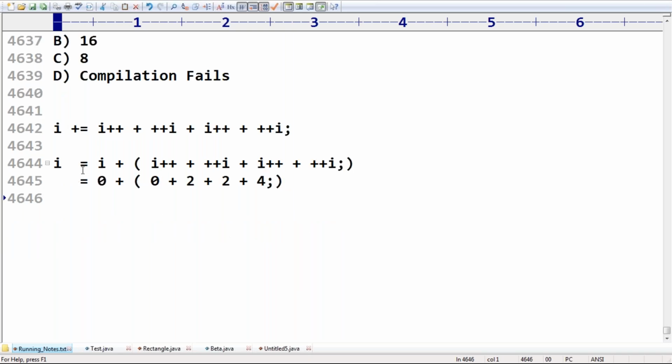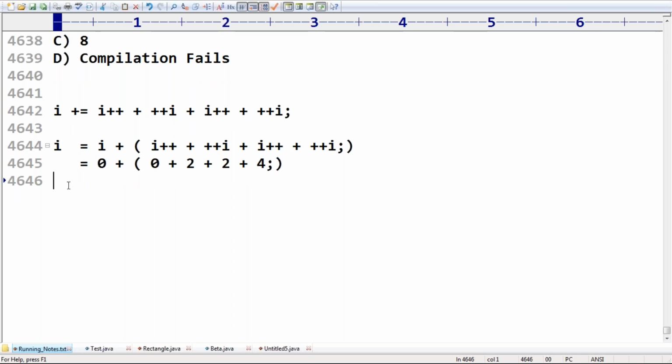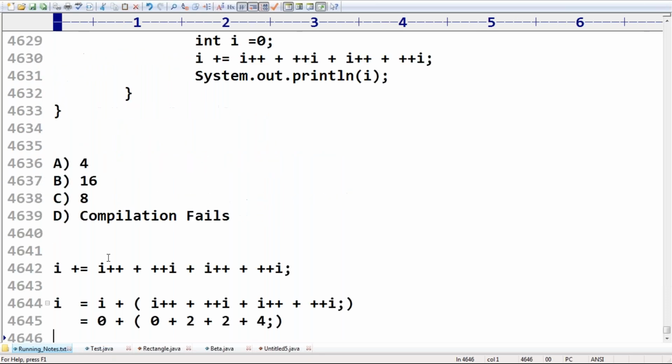That's all. So this total result by default will be assigned to I. If only one memory allocation is there for I, how is it going to happen? Have you remembered stack terminology? Intermediate results will be stored inside the stack frame before applying the operators. Then the final value will be placed in the memory of I. In data structures, arithmetic expression evaluation is done by using a stack. Have you remembered? Temporary memory area will be there in the stack, and temporary results will be stored there. Okay, this is one possibility.